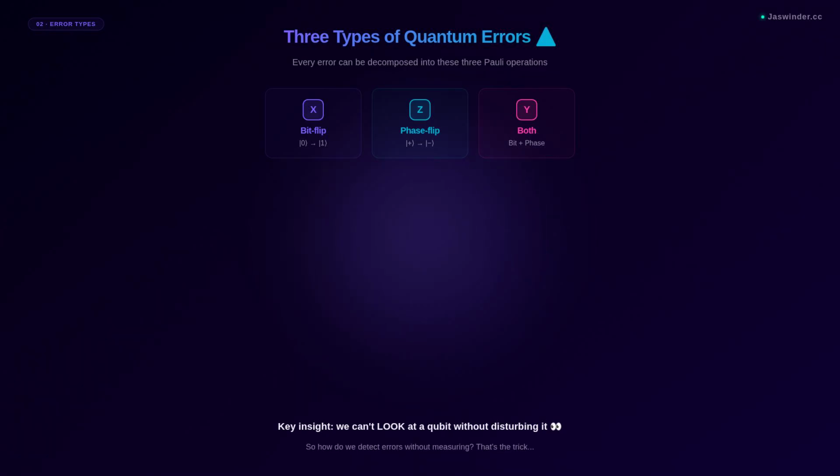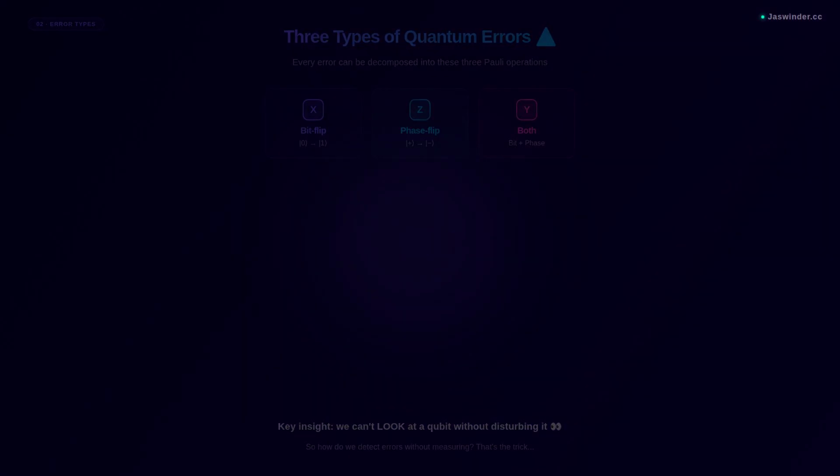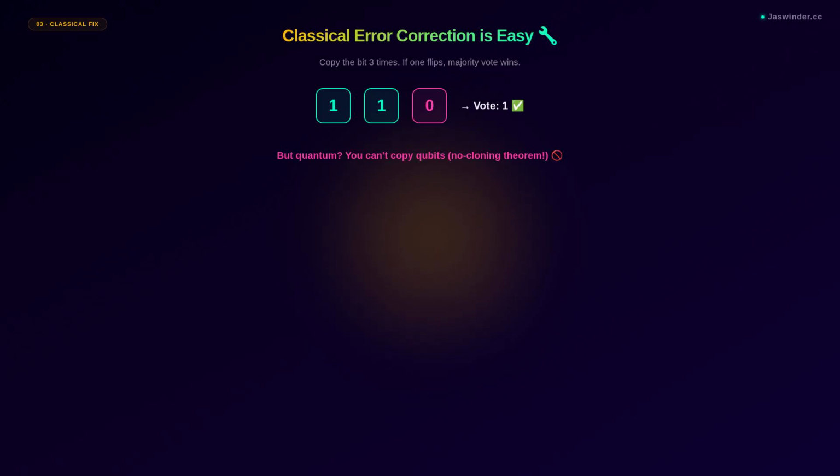But here's the catch. You can't look at a qubit to check for errors without destroying the state. In classical computing, error correction is simple. Copy a bit 3 times. If one flips, majority vote wins. Easy. But in quantum, the no-cloning theorem says you cannot copy a qubit. So we need a completely different approach.